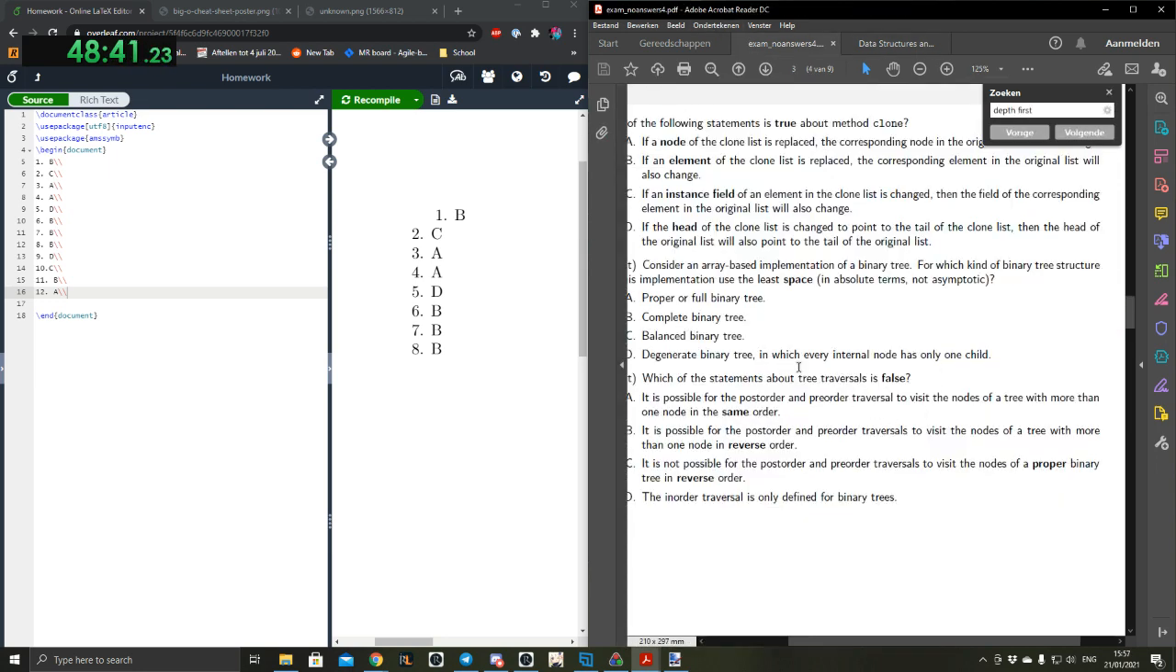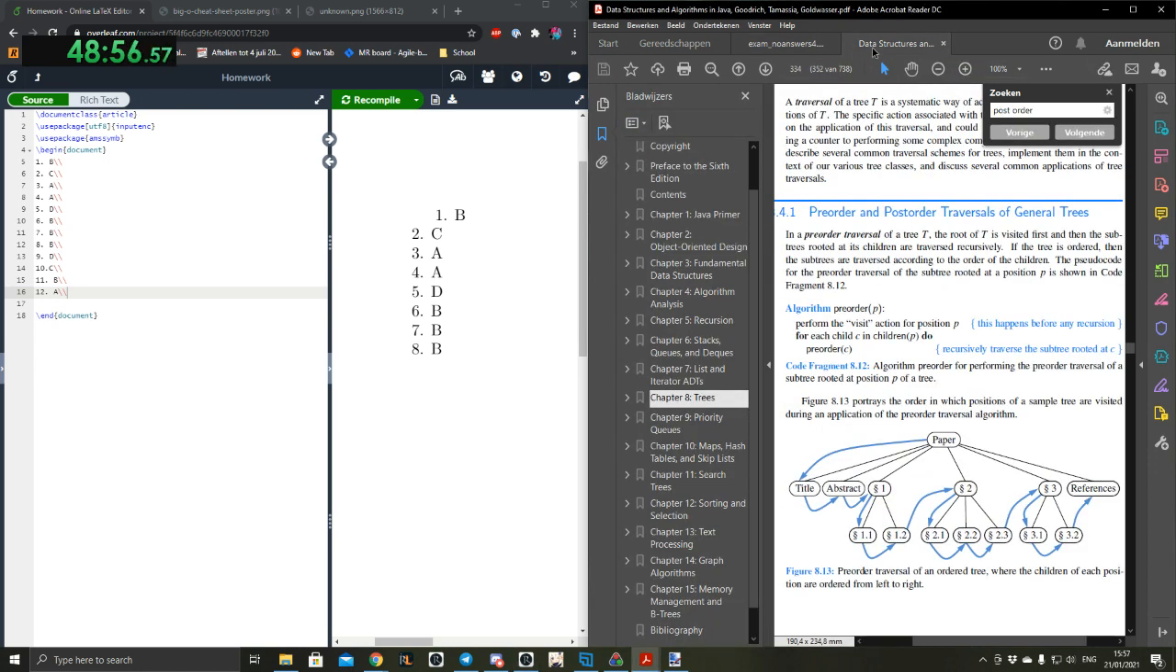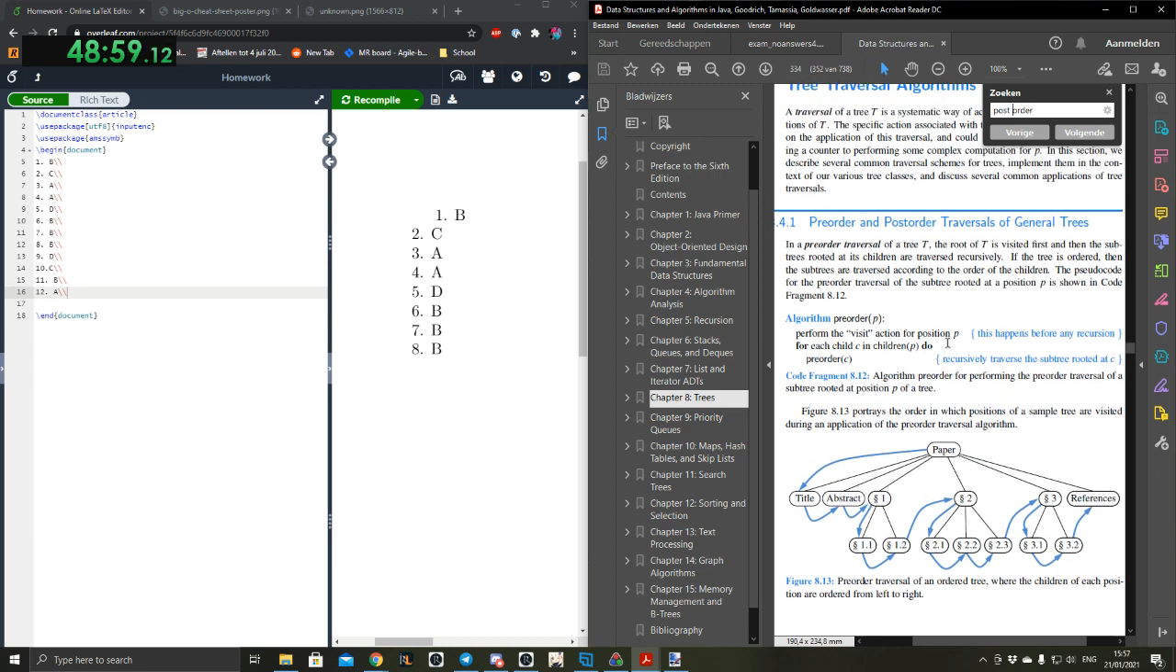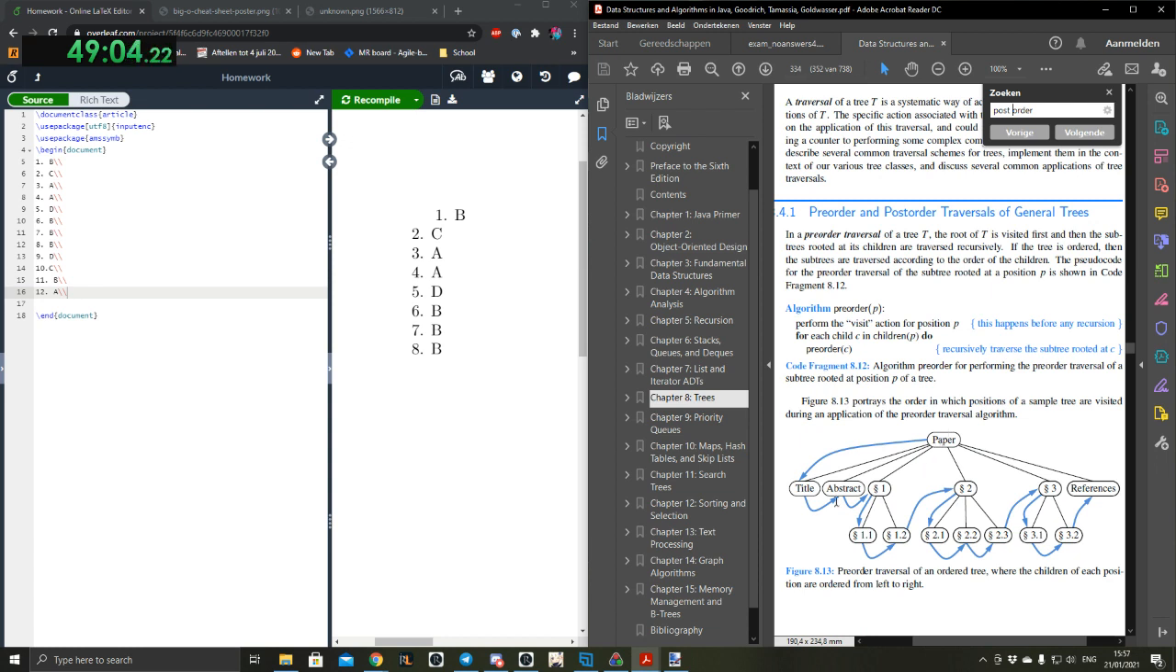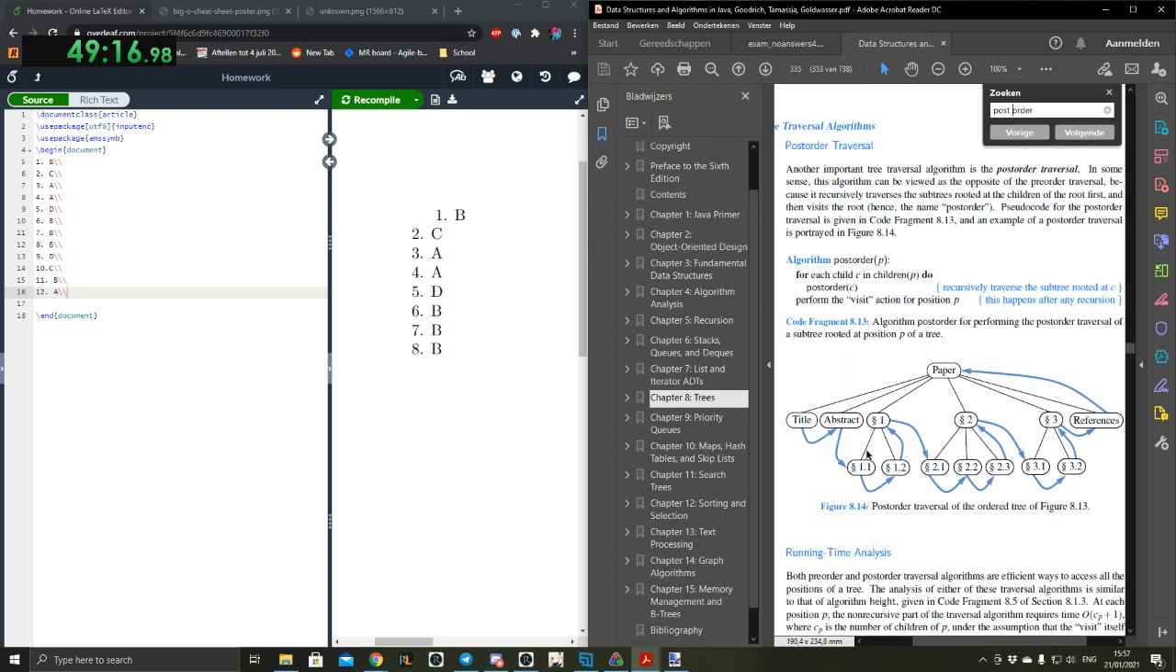How does that relate to our question again? It is not possible for the post-order and pre-order traversals to visit the nodes of a proper binary tree in reverse order. For them to visit them in reverse order, we must have the post-order one first visit the right child and then the left child. Yeah, indeed. Which never happens. Exactly. Yeah, that makes sense. Because if it only had 2 nodes, say only title and abstract, it would be paper, title, abstract. And for it to be in reverse order, it should be abstract, title, paper, which doesn't make any sense.